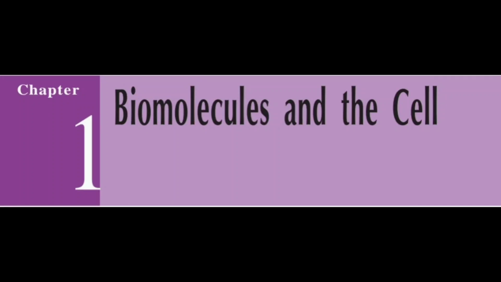Today, let us start with biochemistry first lesson, biomolecules and the cell. 90% of the dry weight of body is made up of carbon, hydrogen, oxygen, nitrogen, phosphorus and sulfur. So these are all chemicals. So they're saying 90% of body is made up of chemicals. Now let us study about all these biochemicals in this biochemistry.